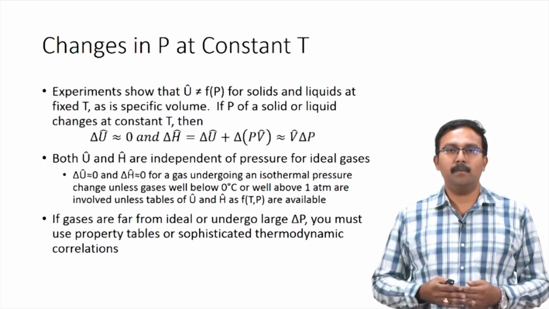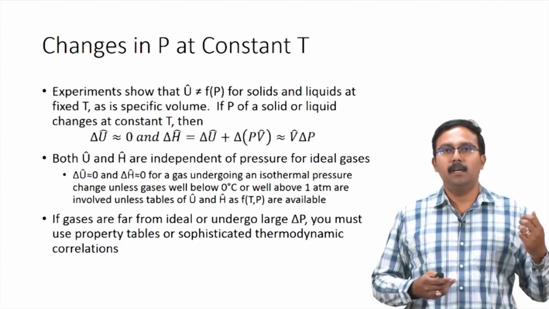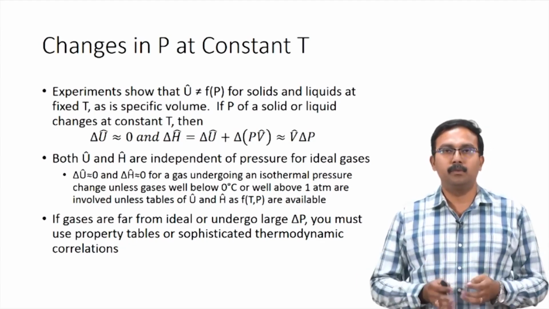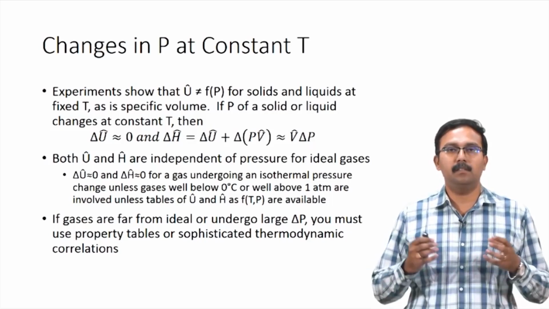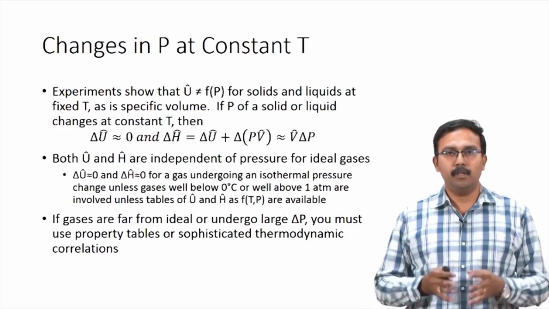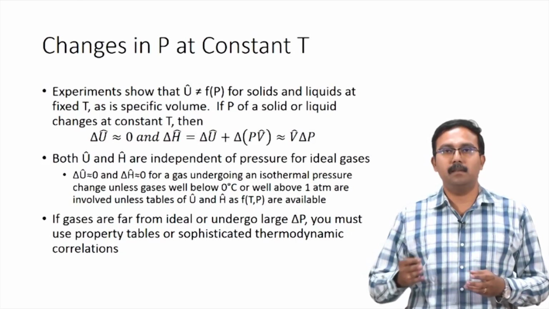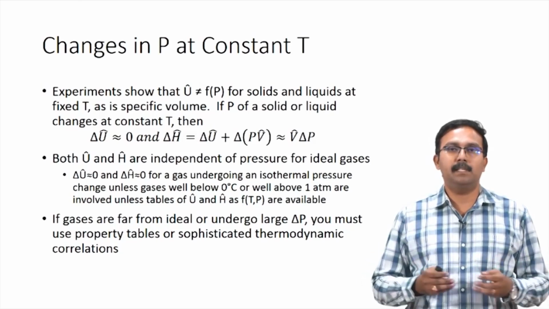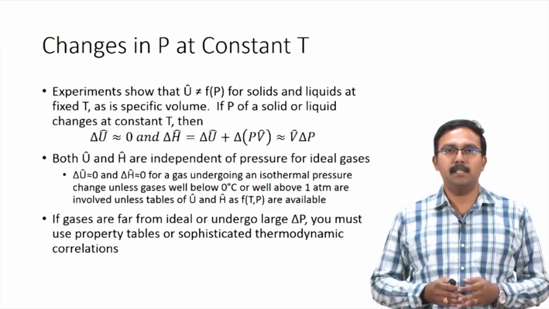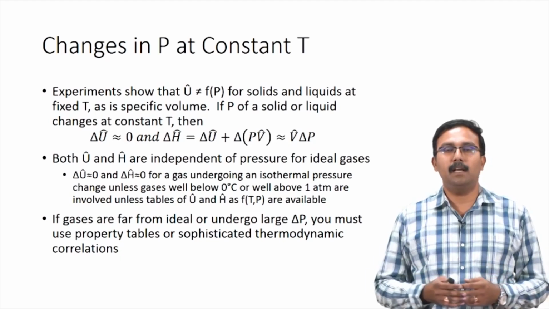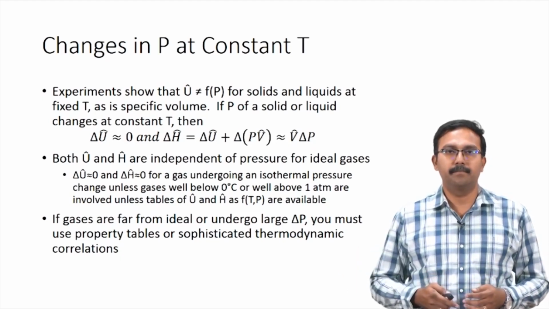Such thermodynamic correlations can be obtained from different thermodynamics books. This is beyond the scope of this course and we will not be discussing them. For this course, most of the problems would have very small changes in pressure, and this is especially valid for biological systems or even biochemical reactions where you would usually not have that significant a change in pressure.